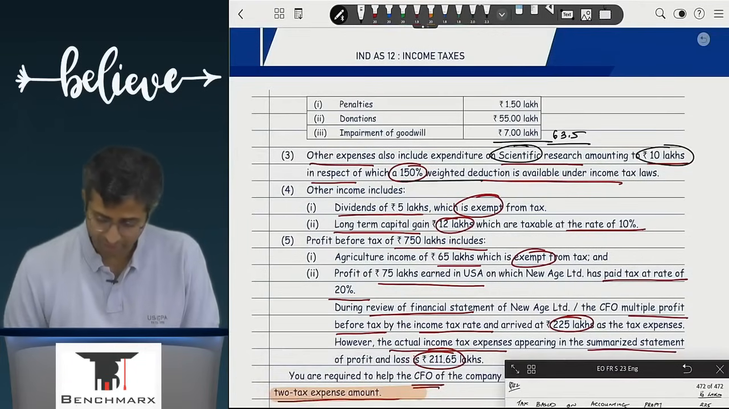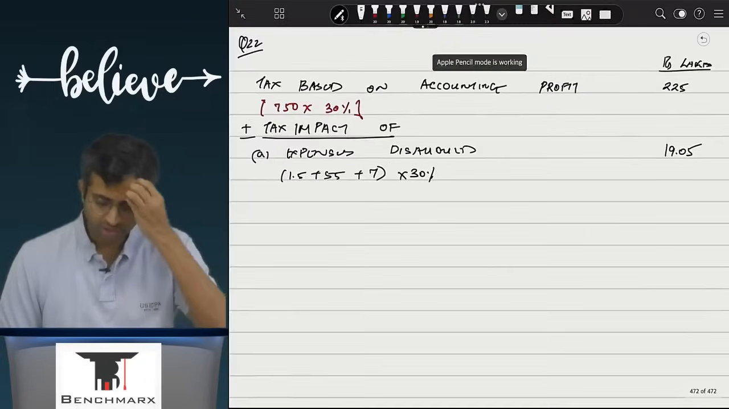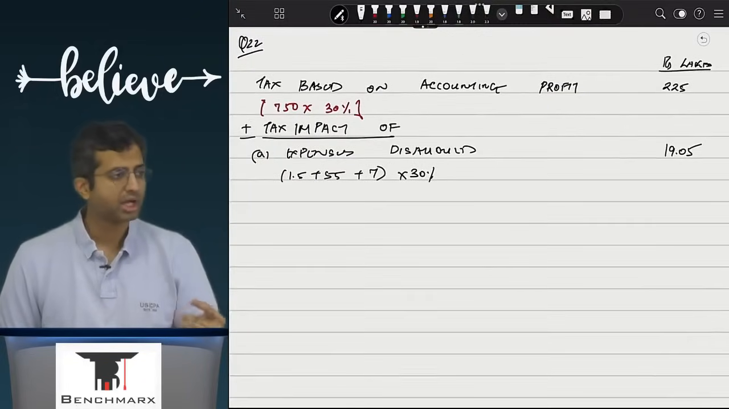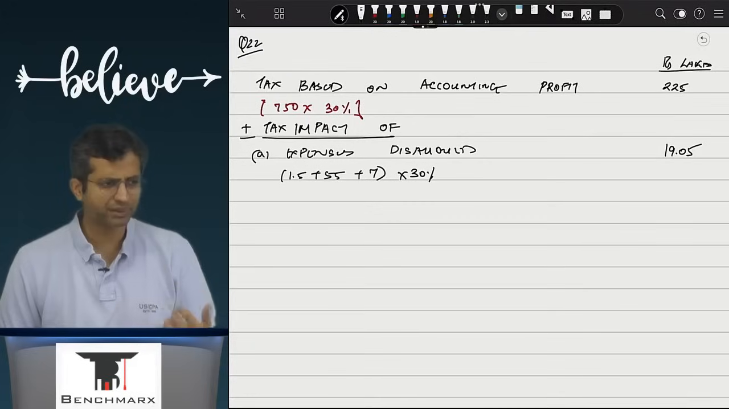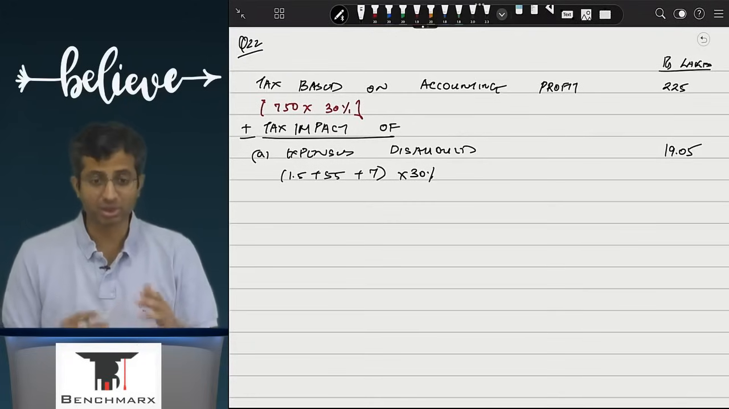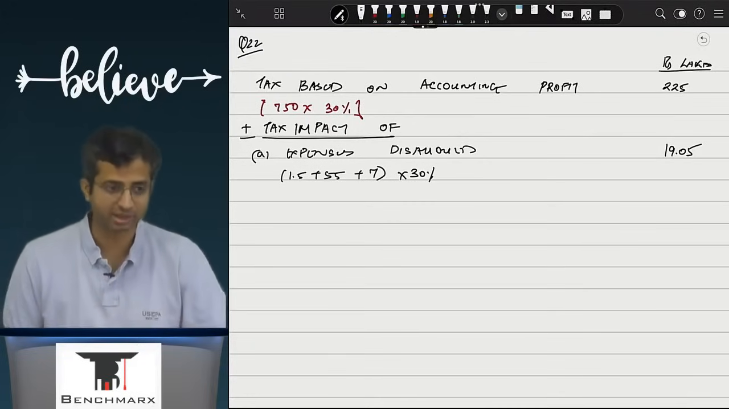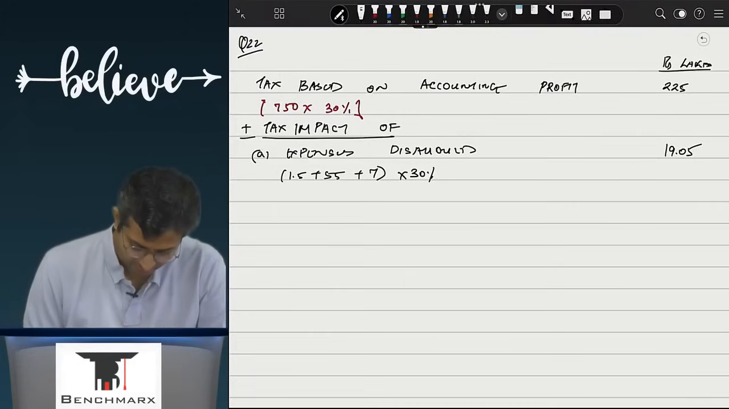Next, other expenses also include expenditure on scientific research amounted to 10 lakhs, in respect of which a 150% deduction is available. Now, this amount is 10 lakhs. Income tax will give you a deduction of 15 lakhs, which means the additional 5 lakhs will help you in reducing tax or increasing tax? Reducing tax.